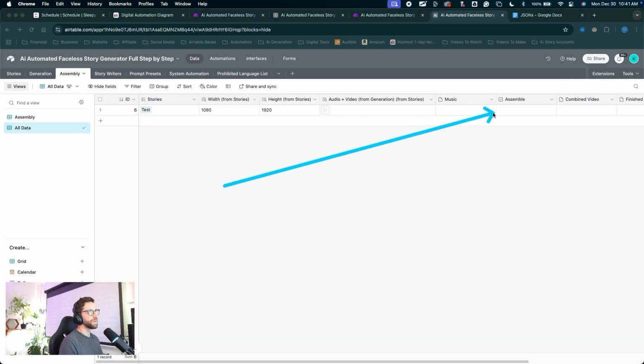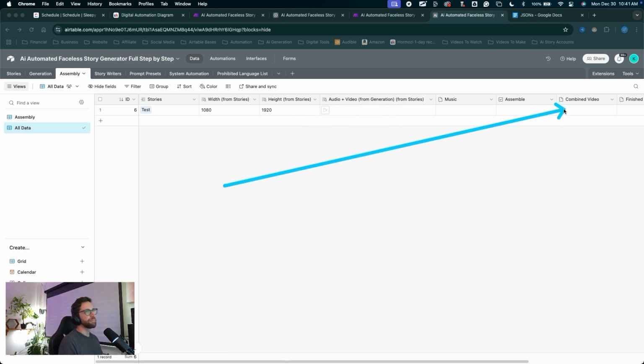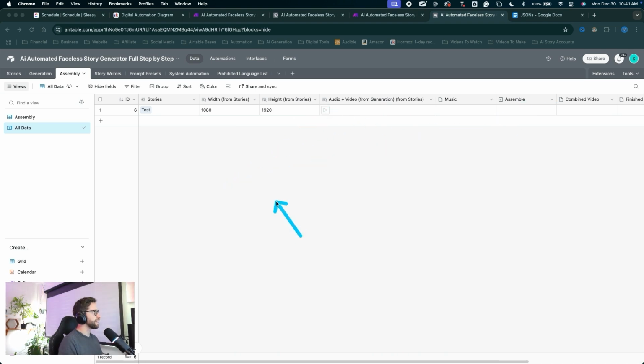So we can assemble and combine all of these clips. We only have one. We can combine all of these clips into a combined video. So we're gonna have to create one more clip and assemble it. For now, I'm in all data.